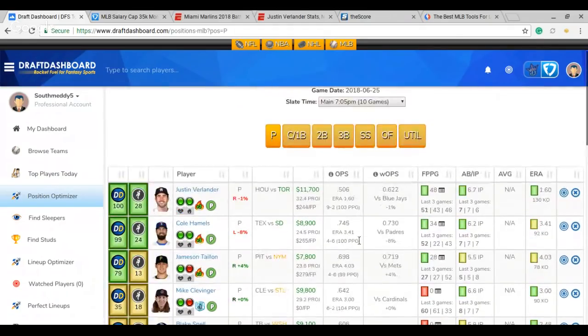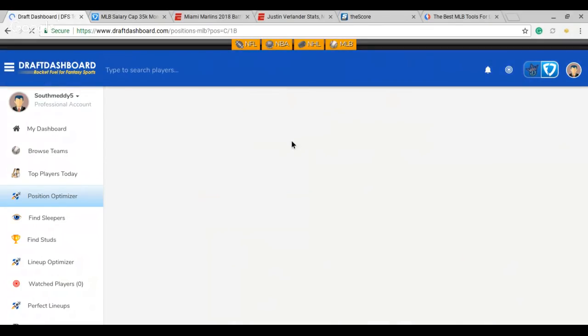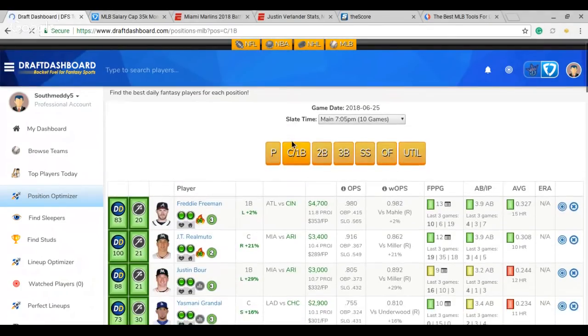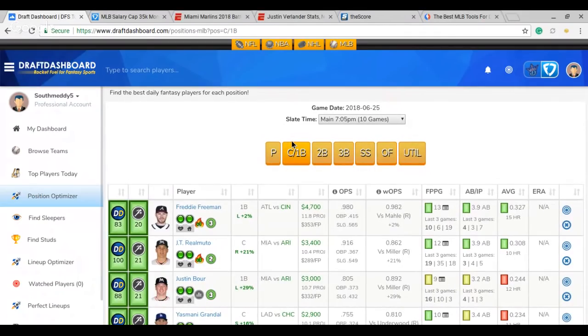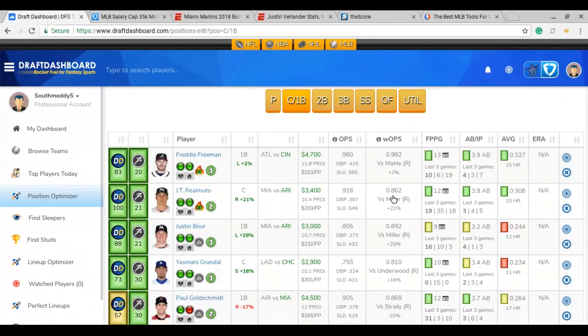Anyway, let's look here at the first base and catcher position. Briefly, just go through this. Some of the top rated plays here at the catcher and first base area. Freeman, they like him a lot. Like I said, Tyler Mahle, he's been pitching good, but definitely favors Freeman. Like I said, the higher the OPS, the better, and higher the WOPS is better for the hitter. A 980 OPS, man, that's crazy, and then a 982 WOPS. So he's looking pretty hot here. I like him. Like I said, half decent matchup against Tyler Mahle. He's been pretty good, but I like Freeman.